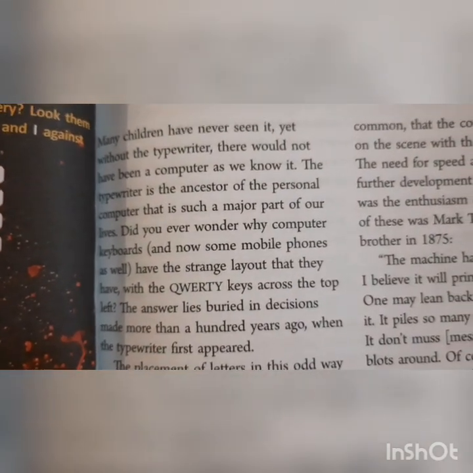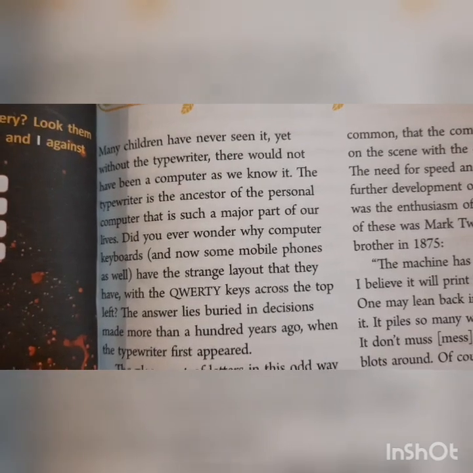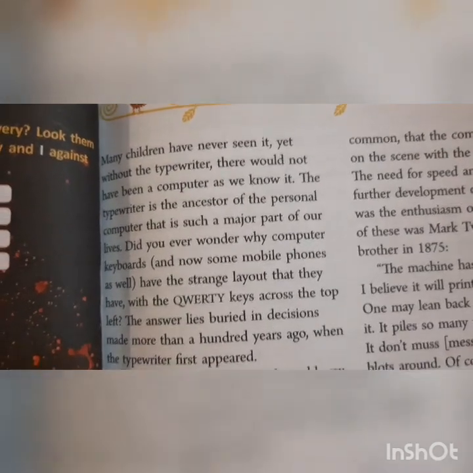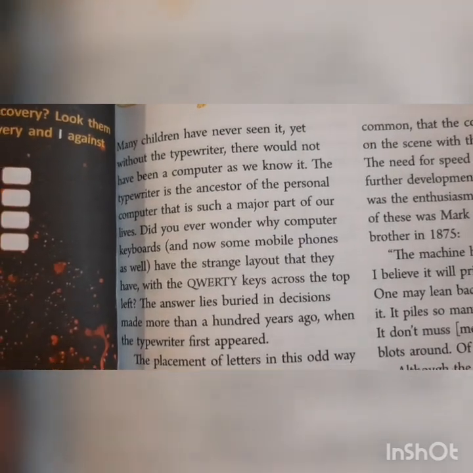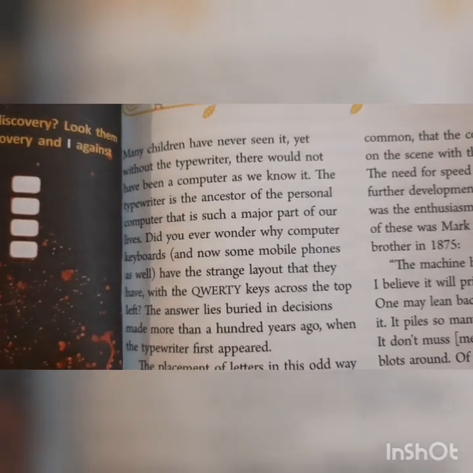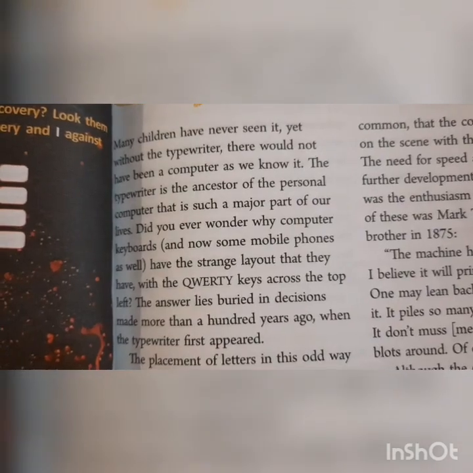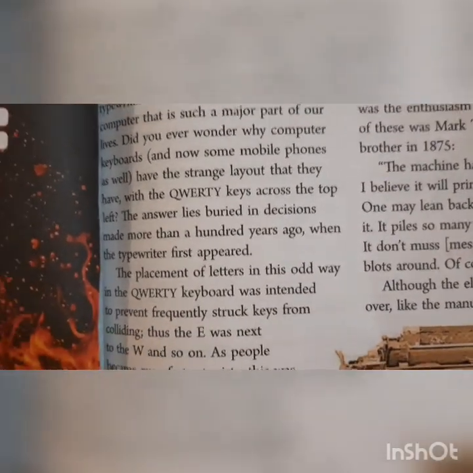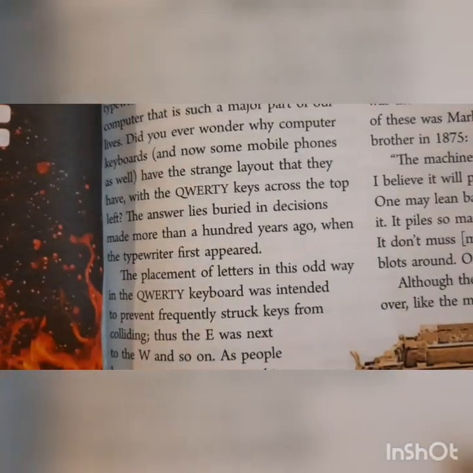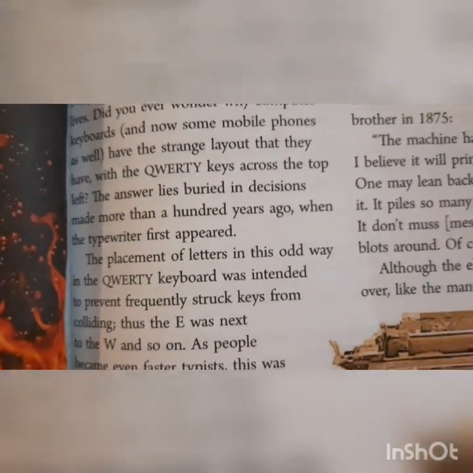Now, see this QWERTY keys. Why do we use these QWERTY keys? So this decision was made not today, but when they invented the typewriter, that time only they decided to have the keys in such an odd arrangement.